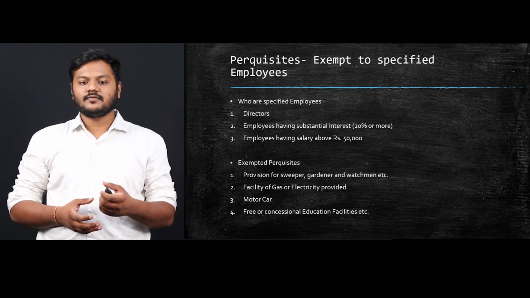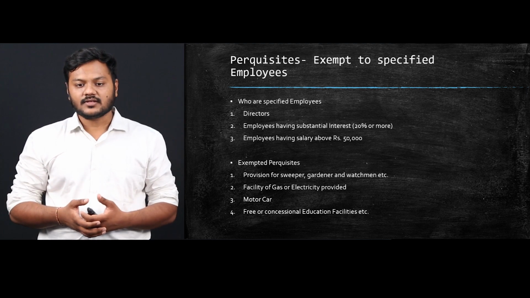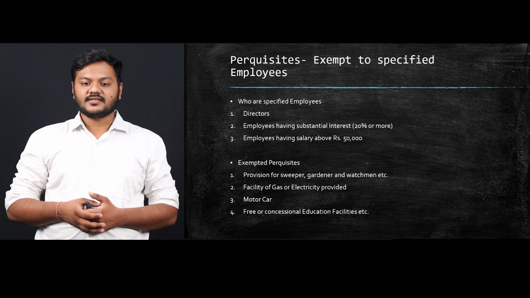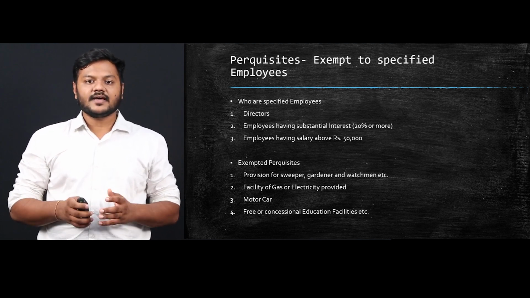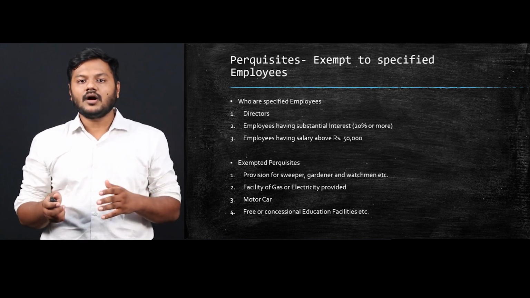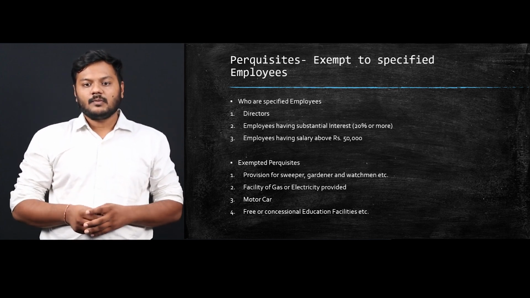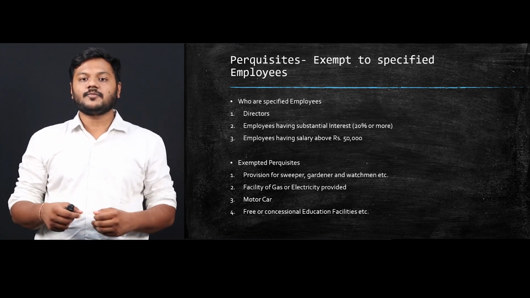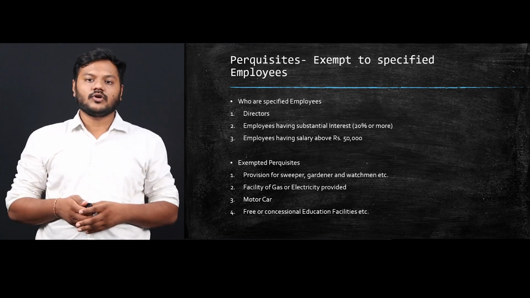Those are provision for sweeper, gardener or watchman, facility of gas or electricity provided, motor car facility provided, or free or concessional education facility provided. Now understand this thing. When I am saying education facility in allowances, I mean that a specified amount is given for the purpose of children's education. But when I am saying education facility in perquisites, it means that you will be provided free of cost education. So here all the benefits are in non-monetary nature.